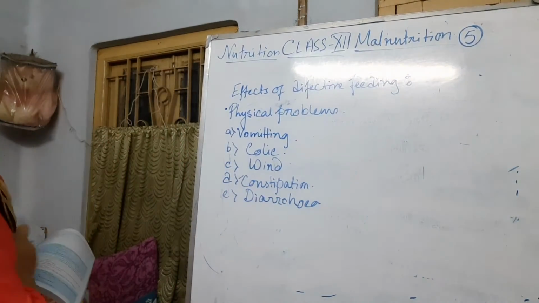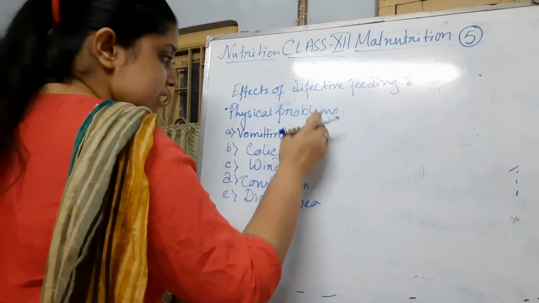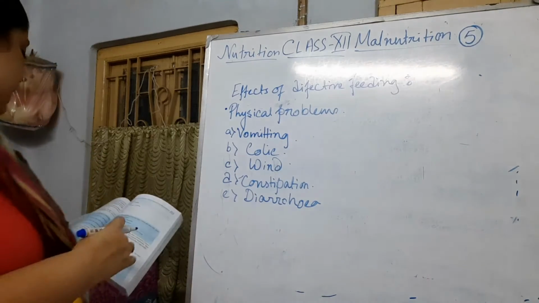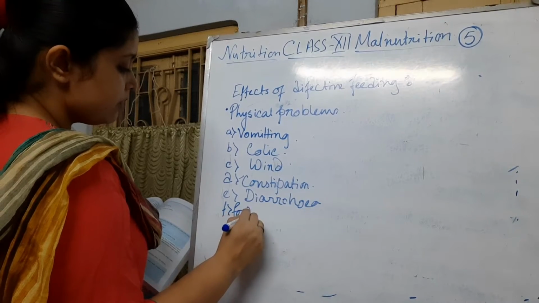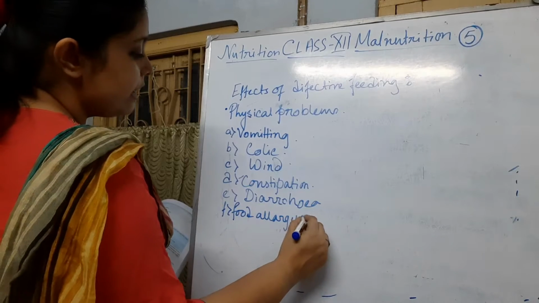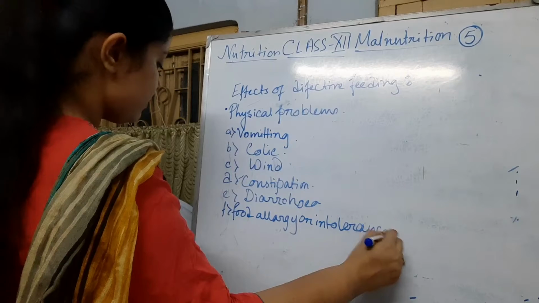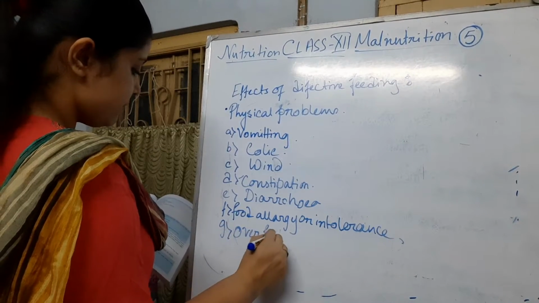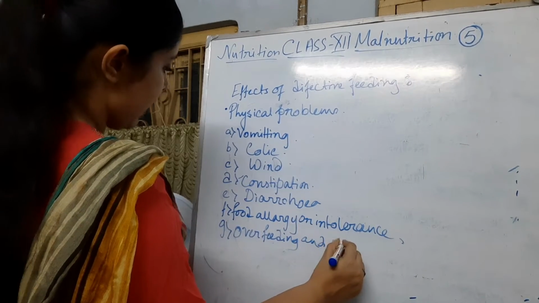The fifth is diarrhea. And for all of these, you also have to learn the management, what these diseases are, what the symptoms are, and how they are formed. The next is food allergy or intolerance. The next is overfeeding and underfeeding.